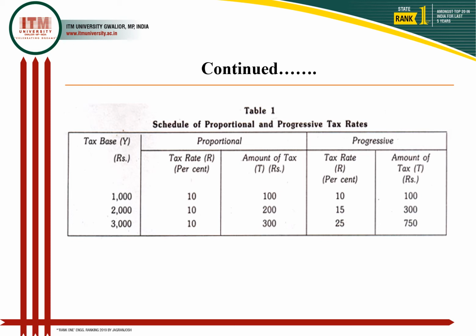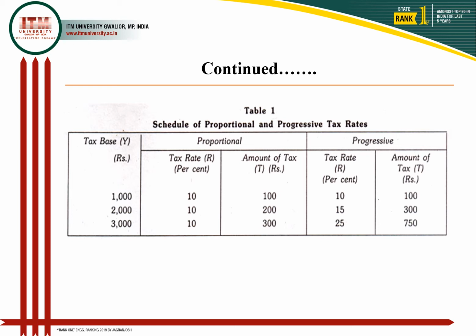But as the income increases to 2000, the tax rate in proportional tax is still 10, and so the amount of tax is lesser, 200, while it has become 15 in the next bracket. Means there is a 5% hike in tax rate when the income has doubled.